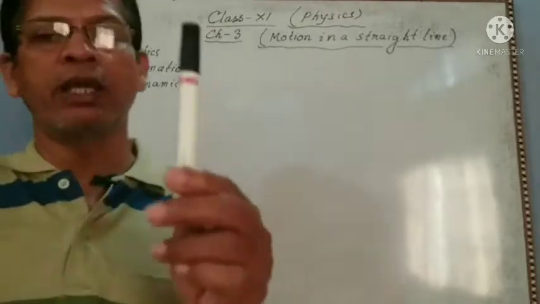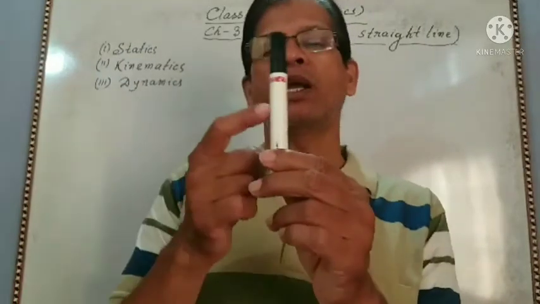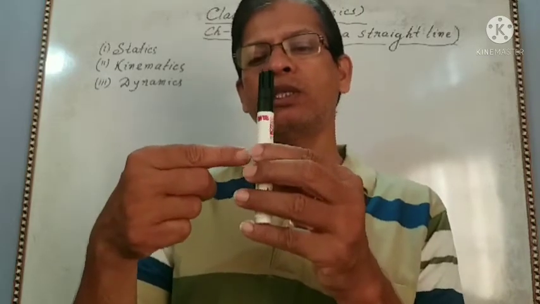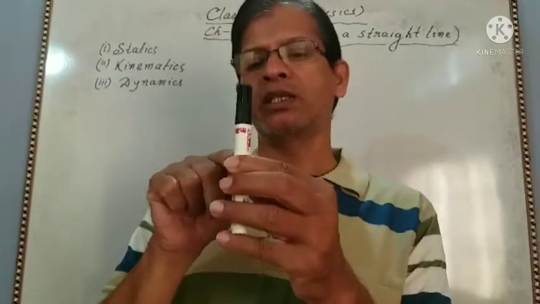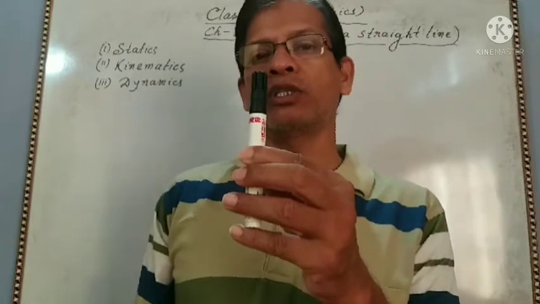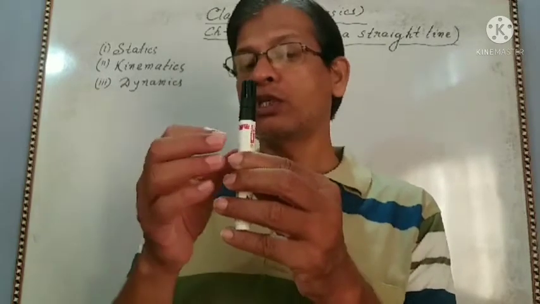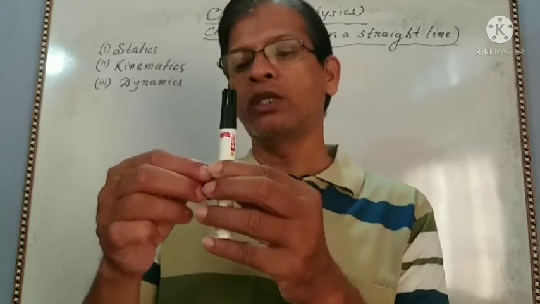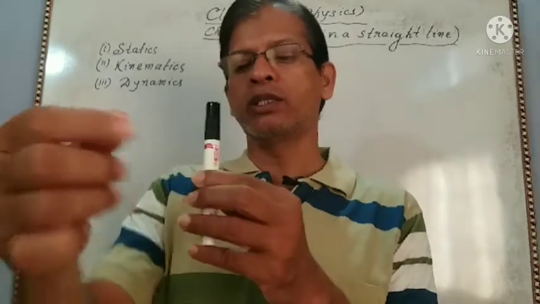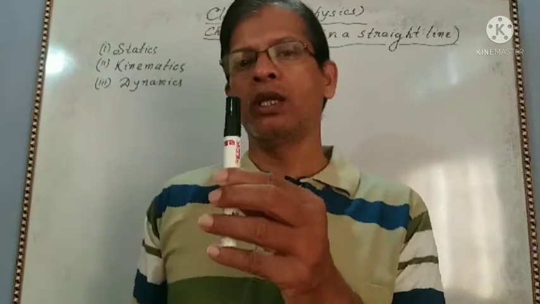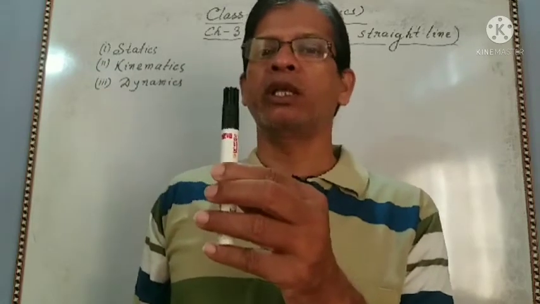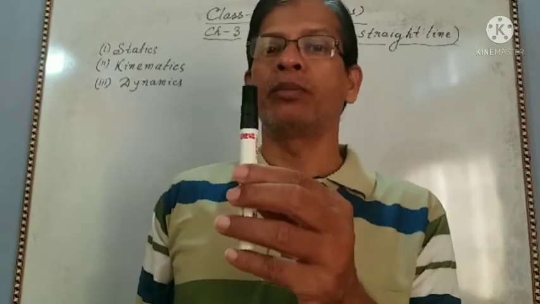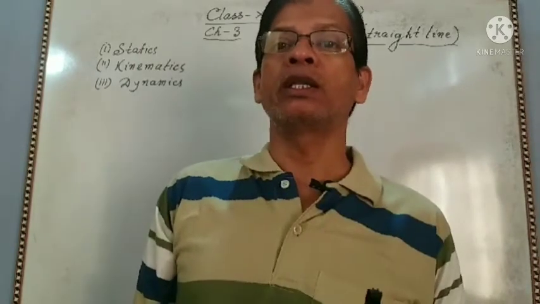Suppose this is a marker, and many forces are applied in this direction, this direction, this direction, but the marker stays at this position. This is statics, and the forces are called forces in equilibrium. Or it is pulled like this way, this way, this way. If the body remains in its position, then the forces are in equilibrium, and this is also statics.